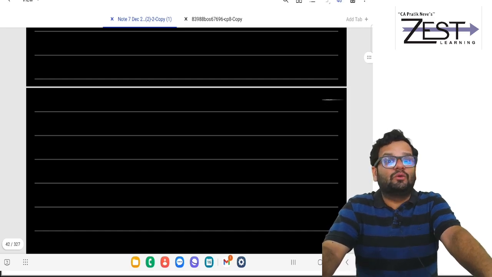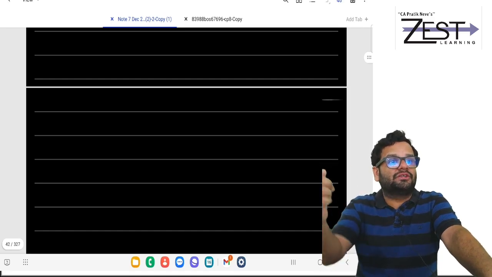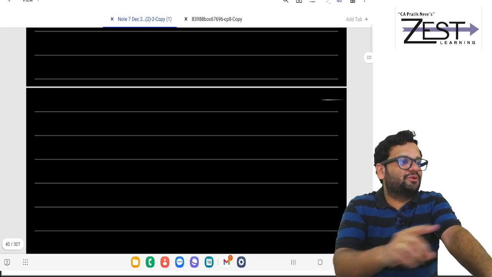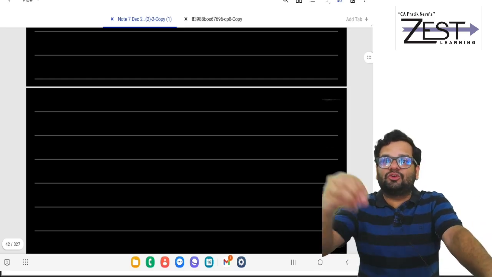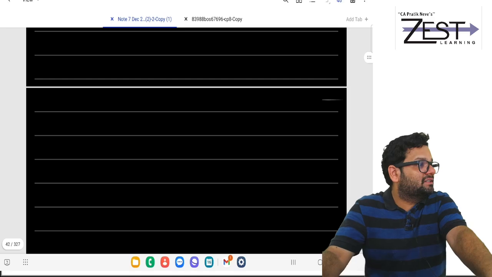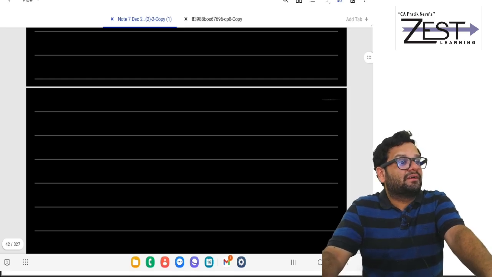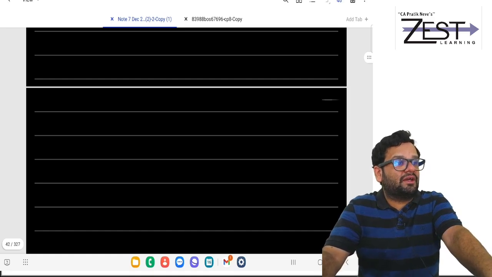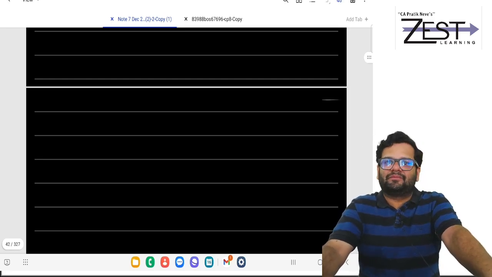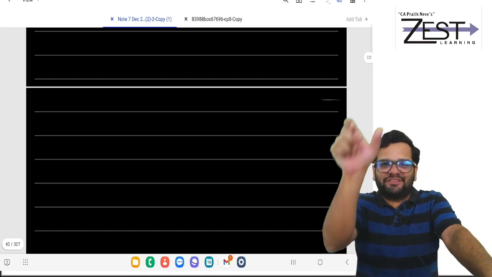How is it fully taxable? The employer's contribution is taxed under the head salaries, but the employee's contribution is not taxable because you are getting your own amount back. Interest on the employer's contribution is taxed under salaries. Interest on the employee's contribution is taxed under the head IFOS. Okay, and RPF is mid.